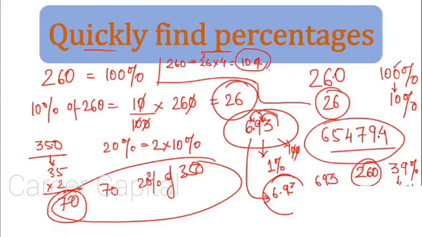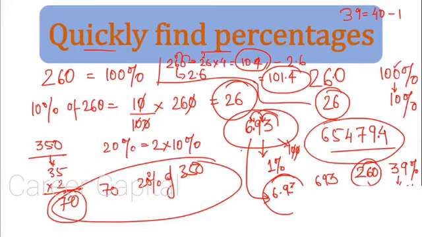Now what do we want? We want 39%. What is 39%? 39% is nothing but 40% minus 1%. Now what is 1% of 260? 1% of 260 is 2.6 because we put in two decimal places. So 104 minus 2.6 would be 101.4. This is 39% of 260. See how orally and very quickly we were able to find out what is 39% of 260.